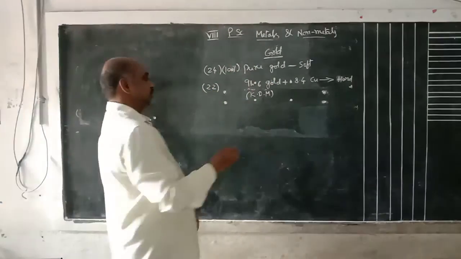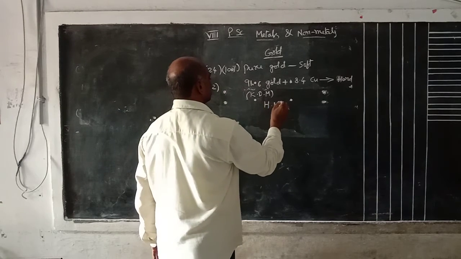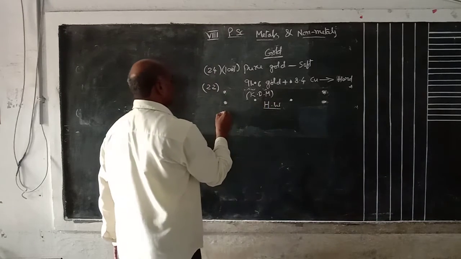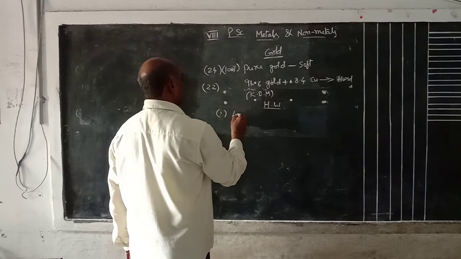Okay. What is the homework for this? First one is the lab activity.